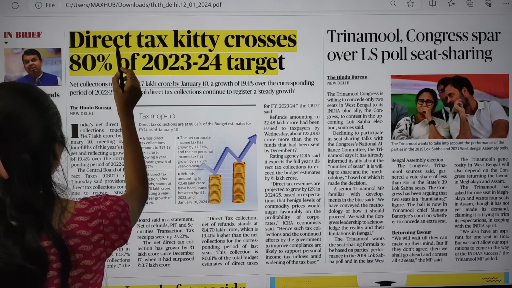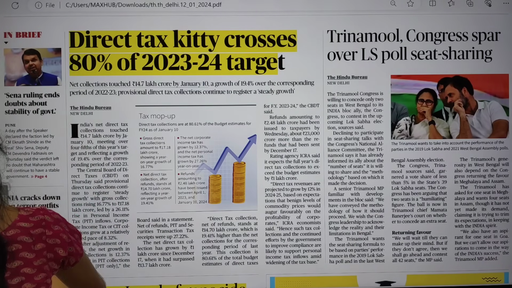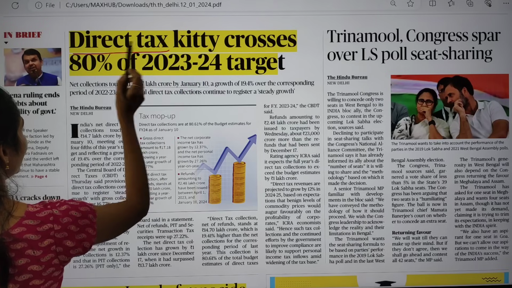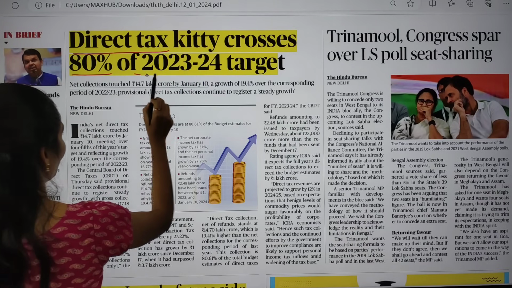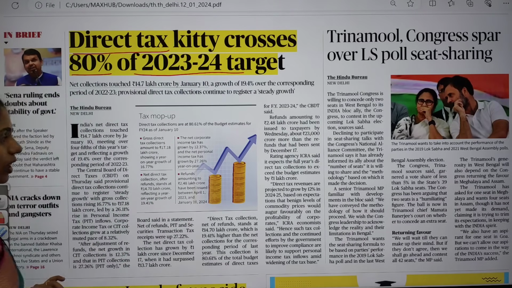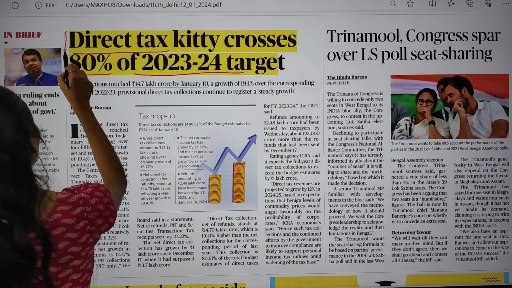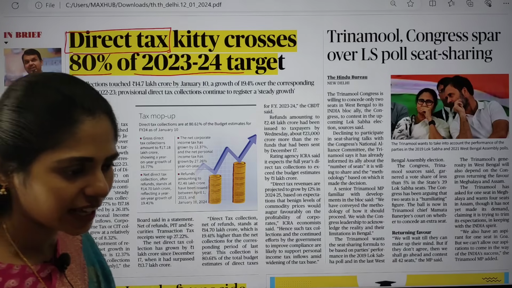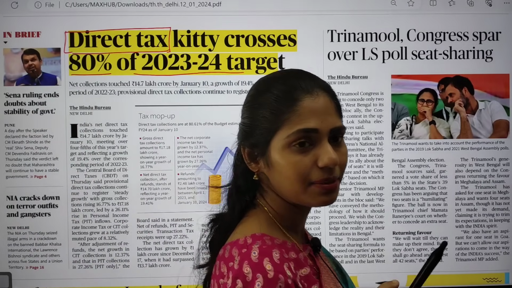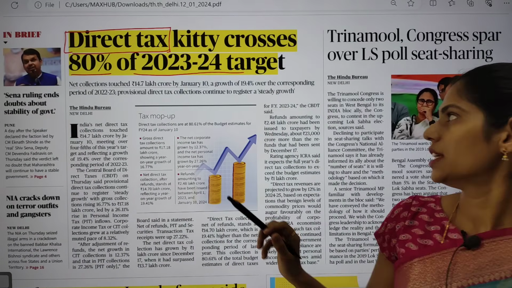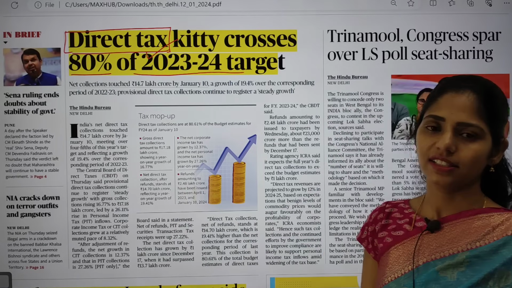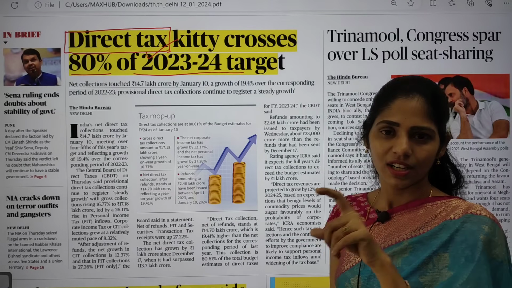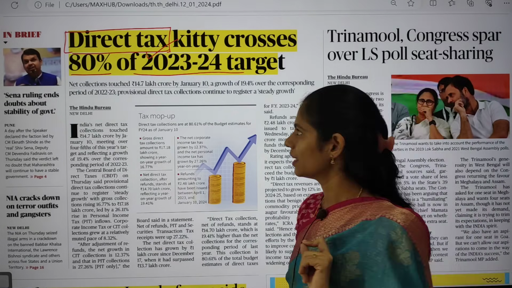The title says direct tax. Direct tax kitty crosses 80% of 2023-2024 targets. So what is a keyword that you can identify? Keyword is direct tax. Okay, keyword is direct tax. So in your economy syllabus of your GS paper 3, yes, you have this topic of taxes, under a separate heading like taxation in India.